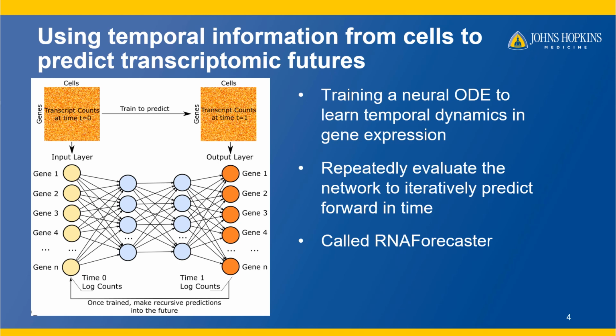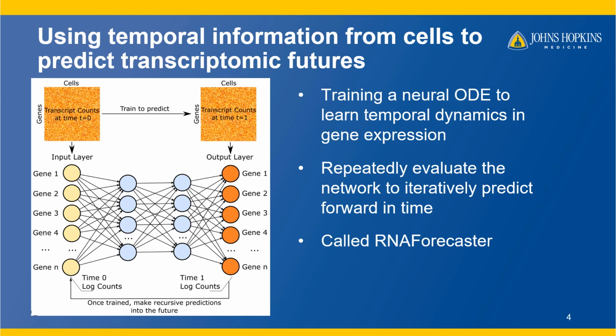For now, let's ignore exactly what that will be in a real data set and assume that we have two count matrices, one from time t equals 0 and the other from t equals 1. We want to teach a neural network to predict expression levels at one time step forward. So we input at t equals 0 cell's expression data into the input nodes of the network, and then our goal is to get the t equals 1 expression levels on the other side.